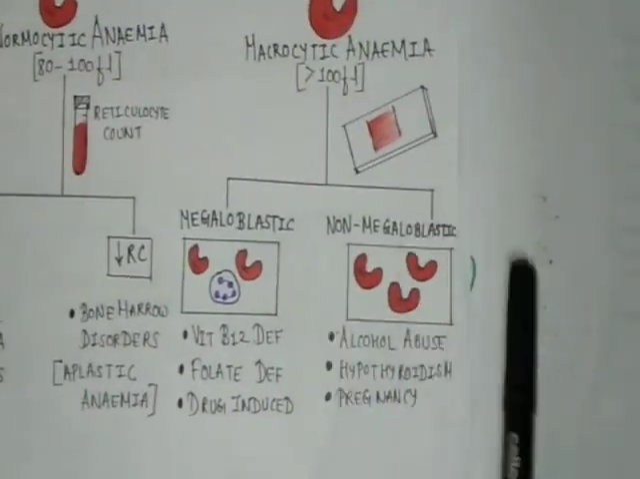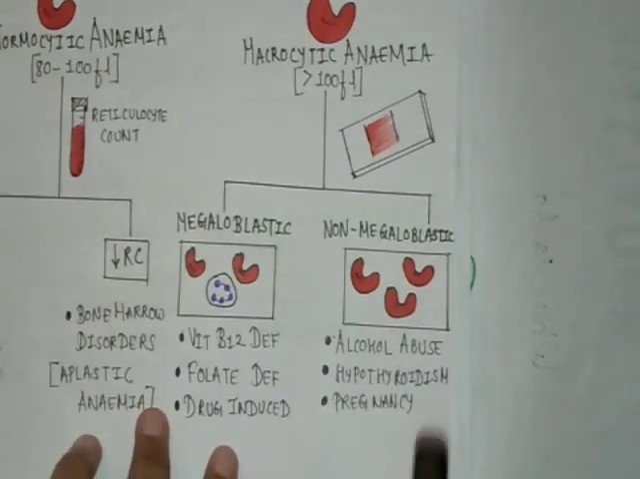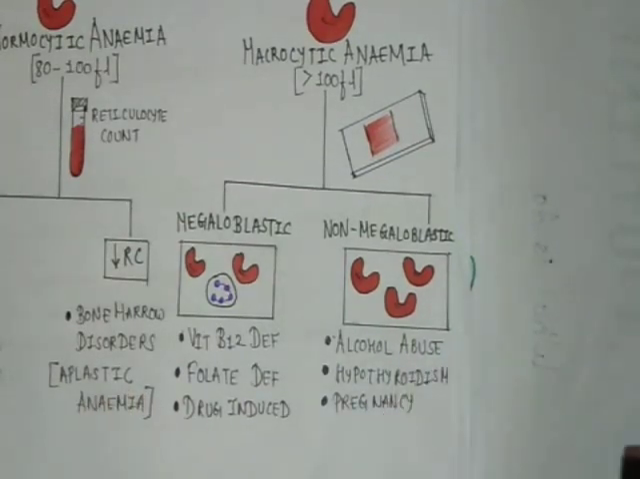In non-megaloblastic, we can see only the large RBCs. This occurs in alcohol abuse, hypothyroidism, and pregnancy.